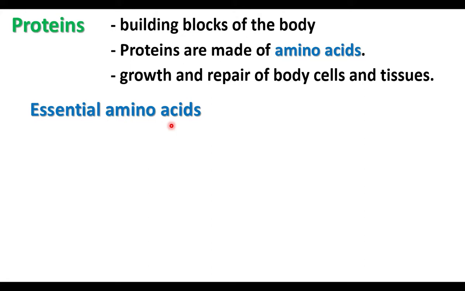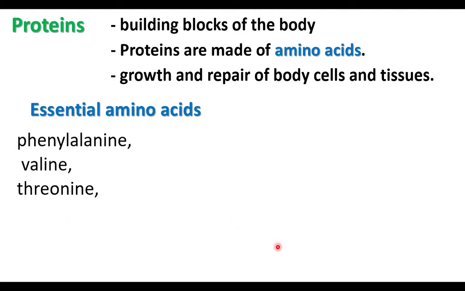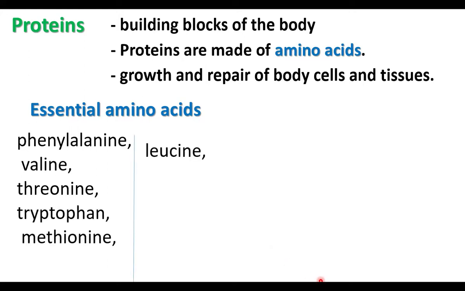Then only our body can produce various kinds of proteins. These essential amino acids are phenylalanine, valine, threonine, tryptophan, methionine, leucine, isoleucine, lysine, histidine. Our body cannot produce these amino acids, so we have to take them through our food.